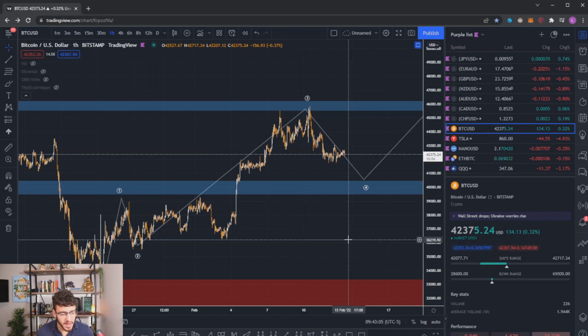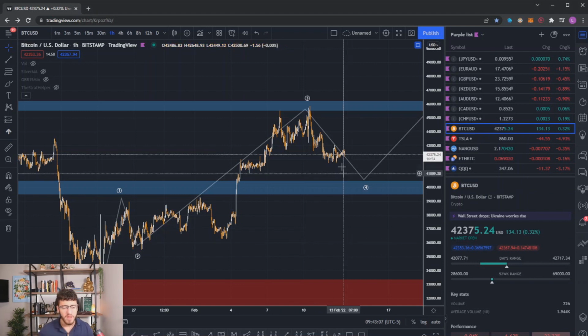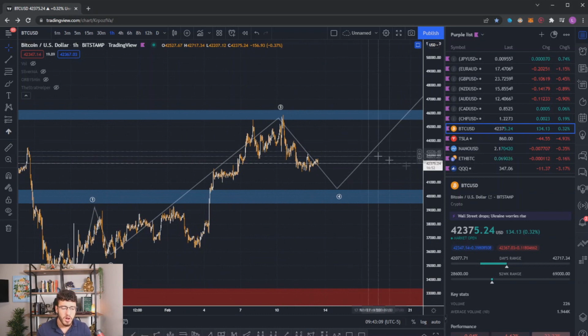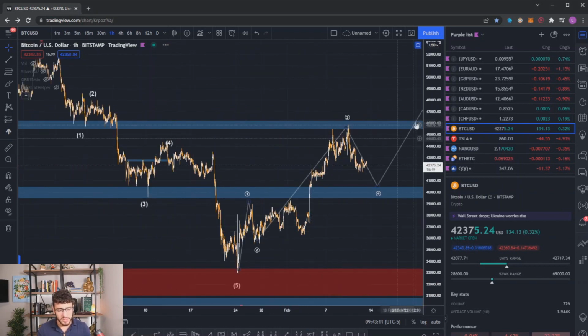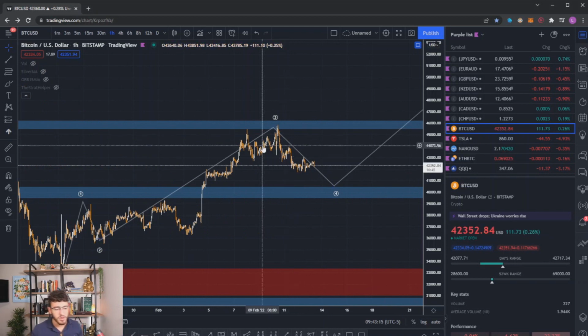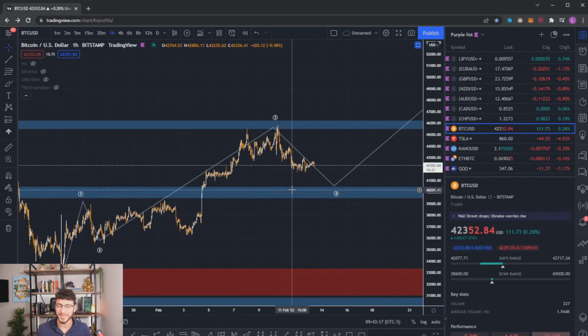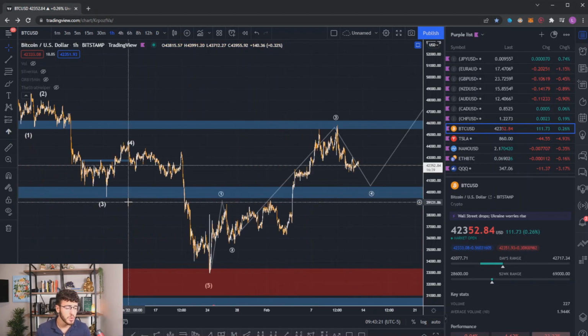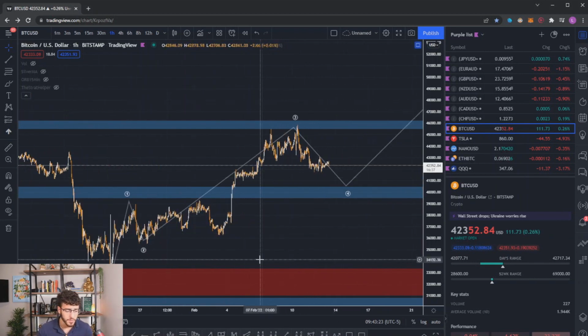But in this Elliott Wave count, we have a clear 5-wave impulse move to the upside, in which we are now in wave 4. So we had these lines drawn out last week when we saw this high form for wave 3, and since then we've been slowly coming down for wave 4. This is a classic corrective pattern, and I am very confident that we will see continued upside on Bitcoin once this corrective move is complete.